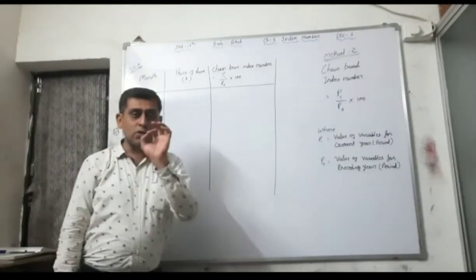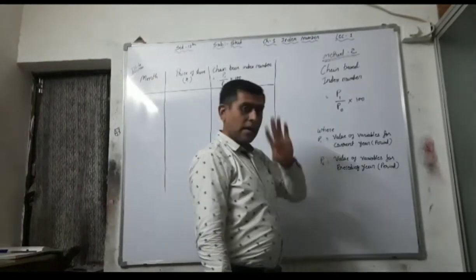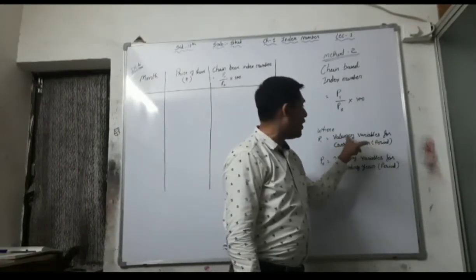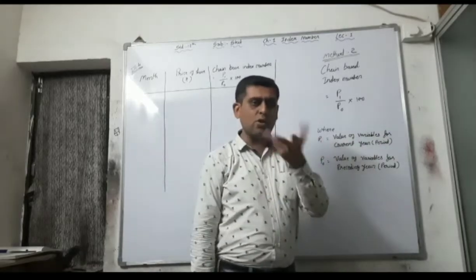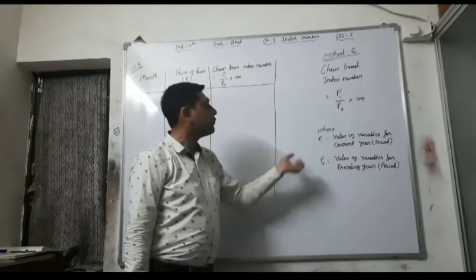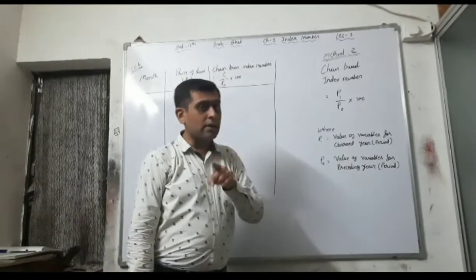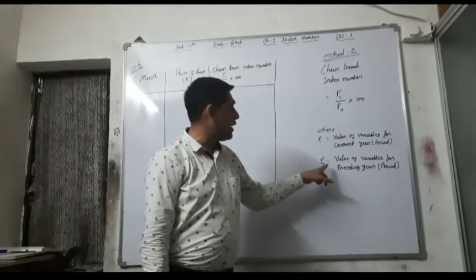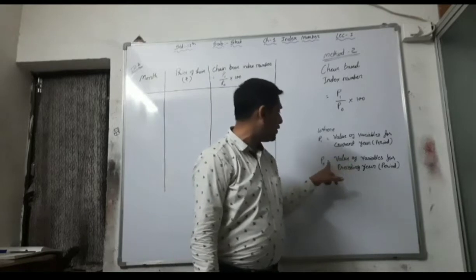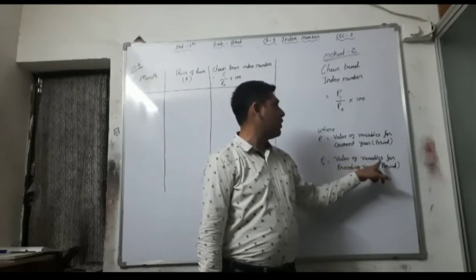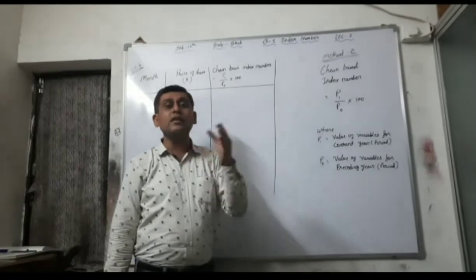But here the change is, P1 is the same, the value of the variable, that is price or production or anything, for the current year. But here P0 is changed. P0 is equal to the value of the variables for the preceding year.